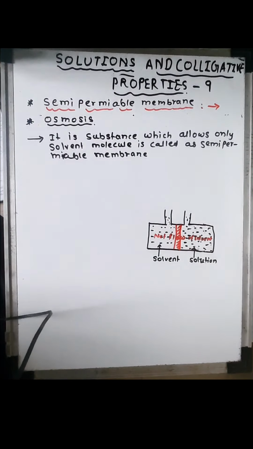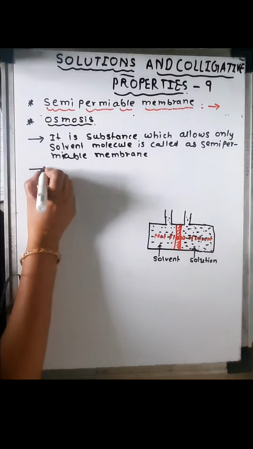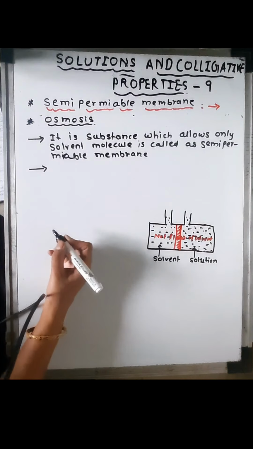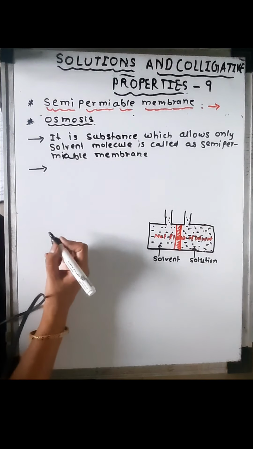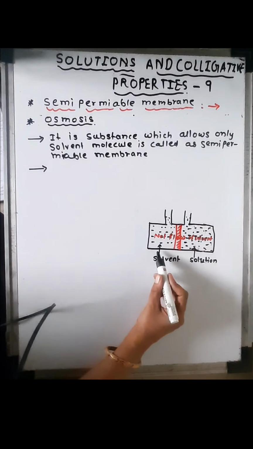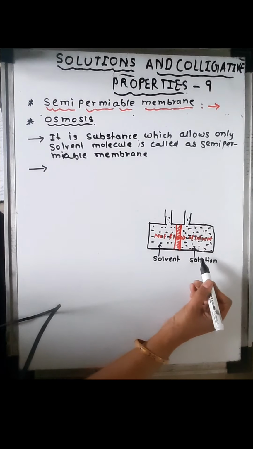Then next is osmosis. What is osmosis? Osmosis is a continuous, spontaneous, unidirectional flow of solvent molecules to the solution, or from the solution of lower concentration to the solution of higher concentration.